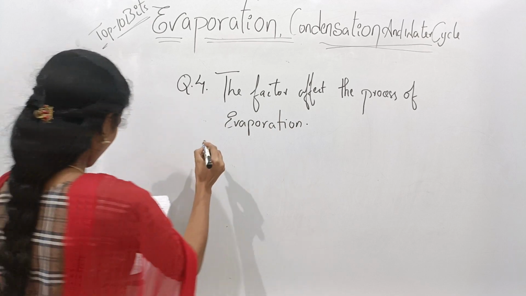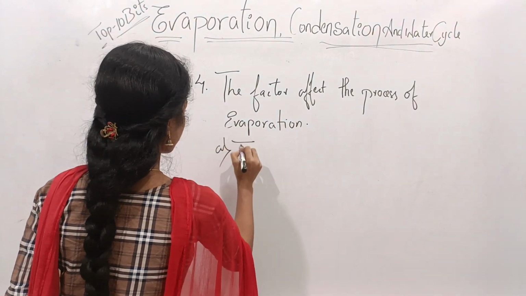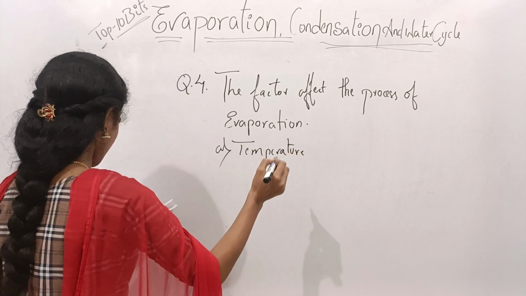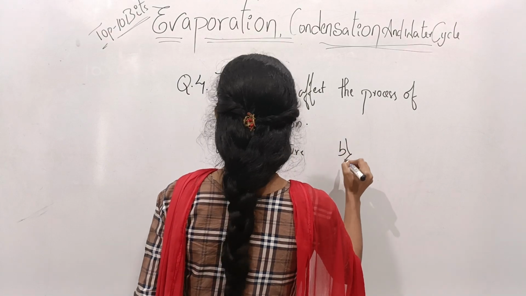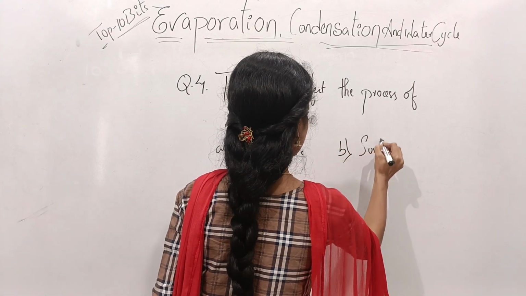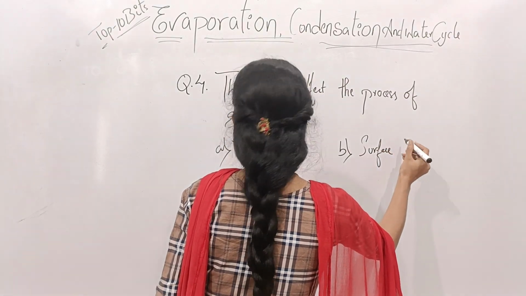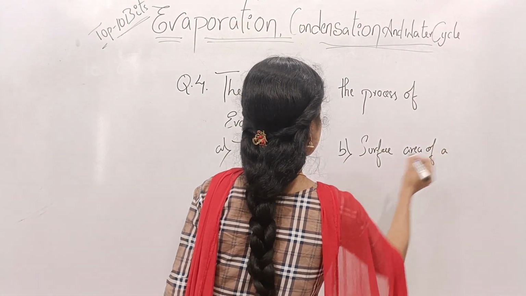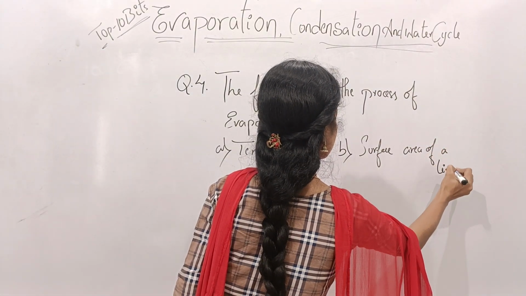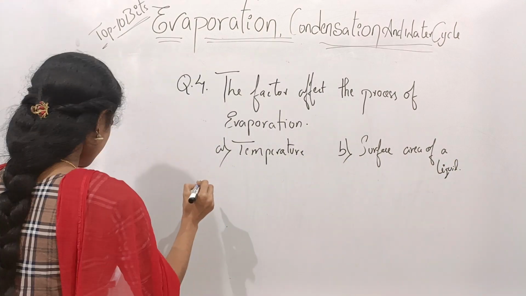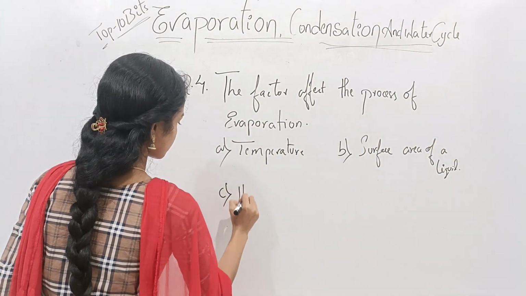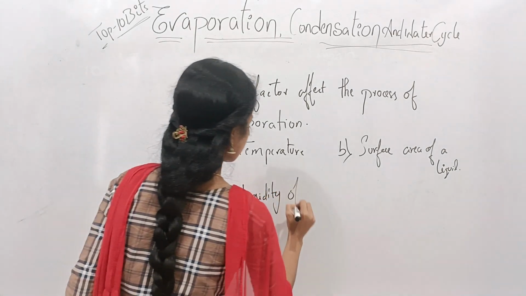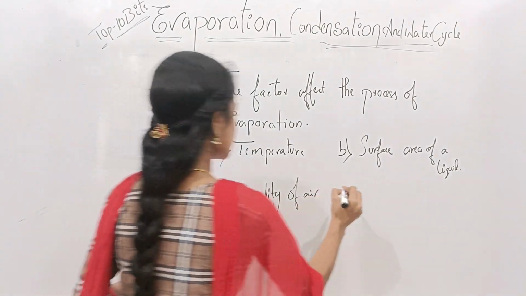Here given options are option A temperature, option B surface area of a liquid, option C humidity of air, and option D is all of these.